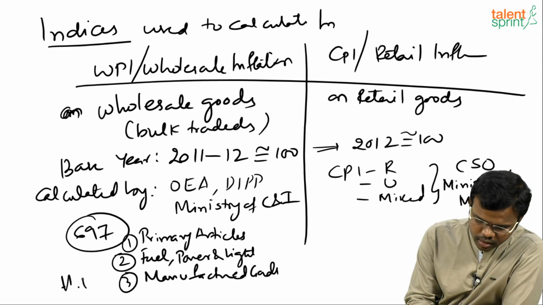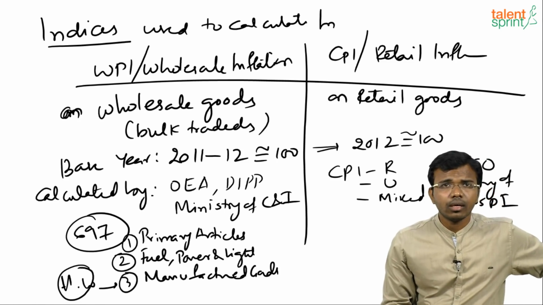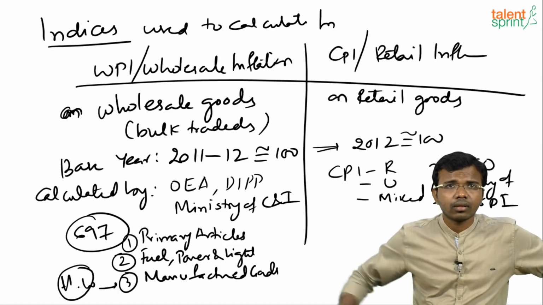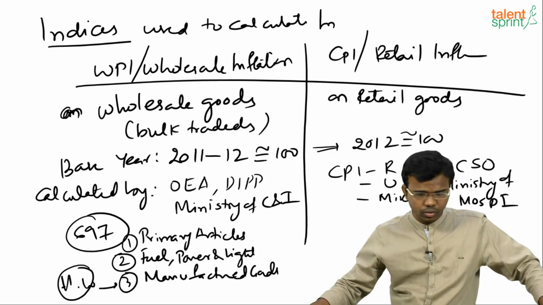The highest weightage is given for manufactured goods. Okay, clear with this? Yes. So the highest weightage is given for manufactured goods.